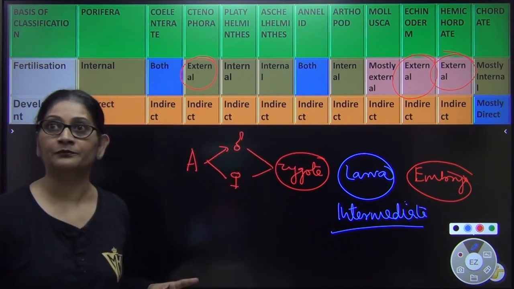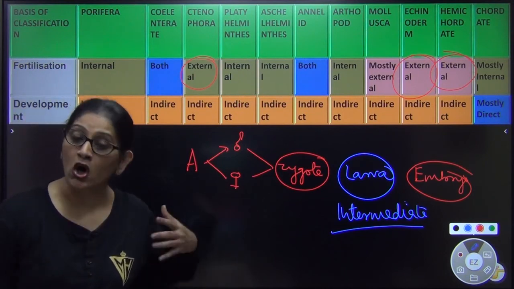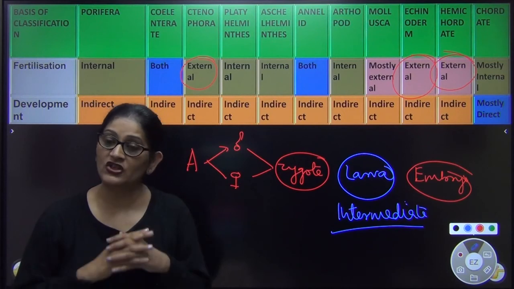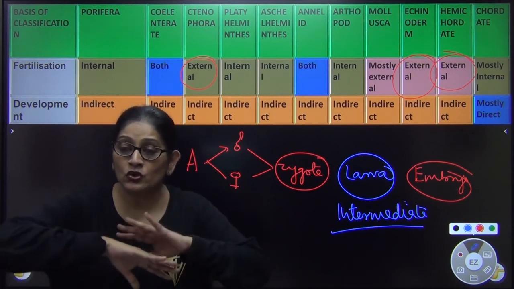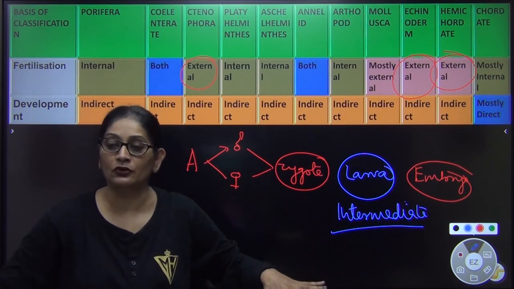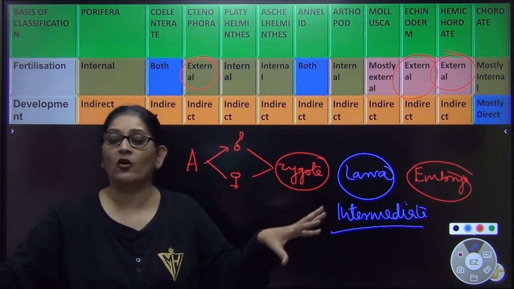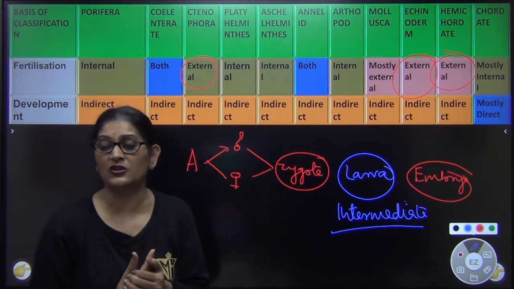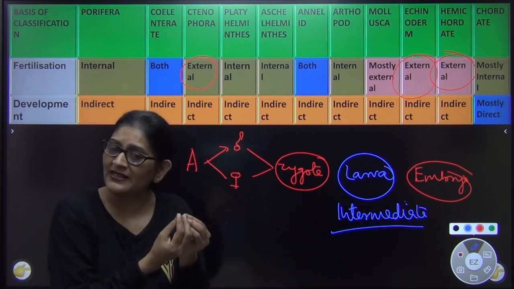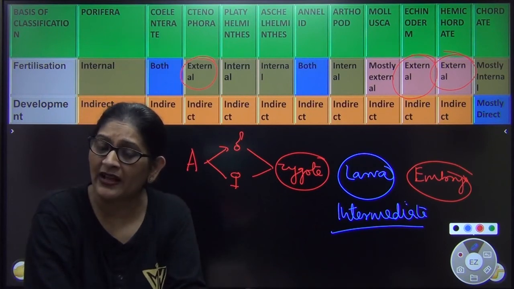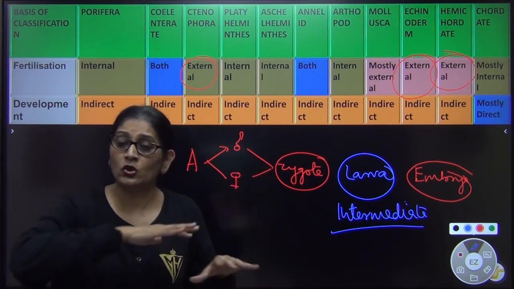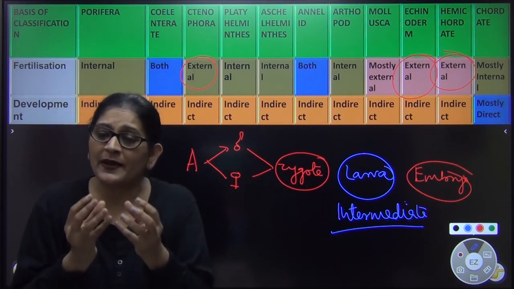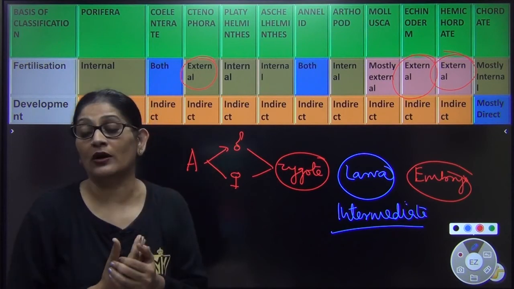Listen to it carefully. What happens is, in non-chordates, the chances of survival is very less. The chances of staying alive are less. So they make a lot of offsprings, thinking that if even some survive, at least there will be continuity of species. For one, the body is less complex, fertilization is happening in water, it is vulnerable to predation, so they produce a lot of offsprings, thinking that if some survive, your species will continue.